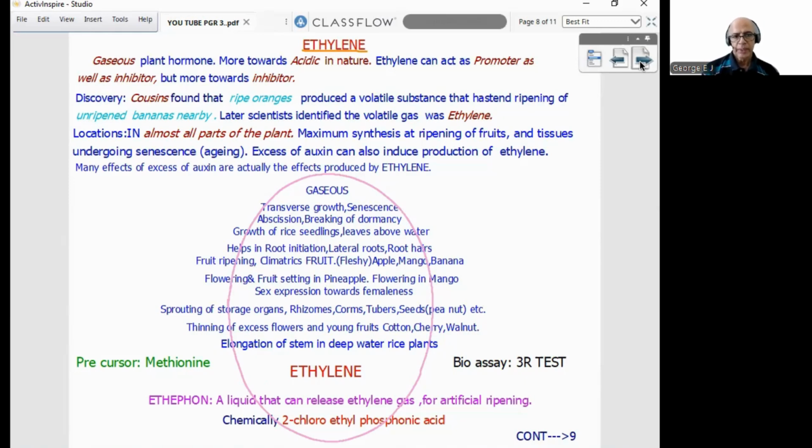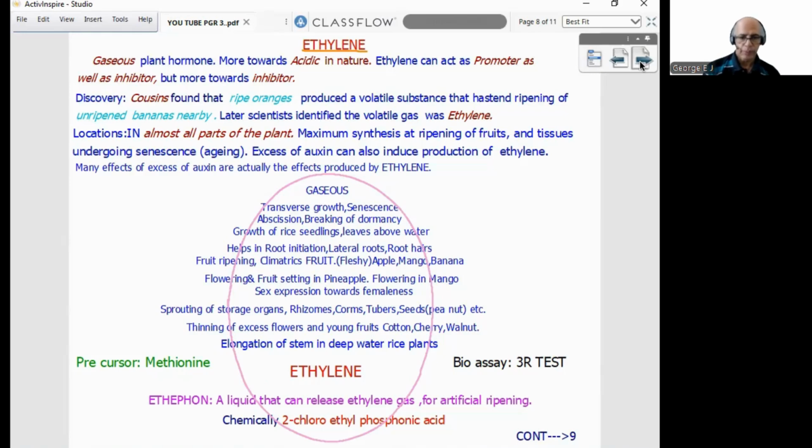Both ways it will work, but more towards inhibitor. Its discovery: Cousins found that ripe oranges produced a volatile substance that hastened the ripening of unripened bananas nearby. Later, scientists identified that the volatile gas was ethylene. In which areas can we find ethylene?